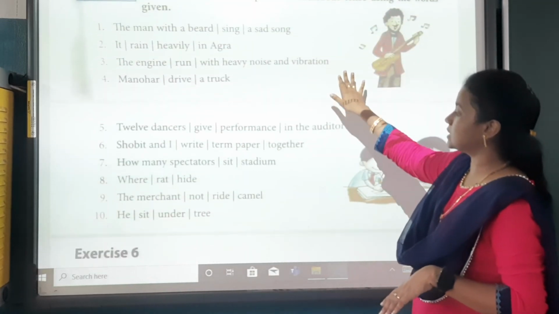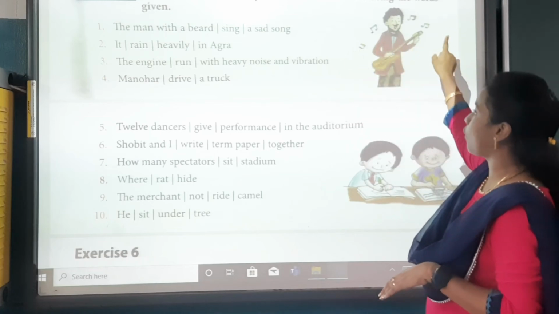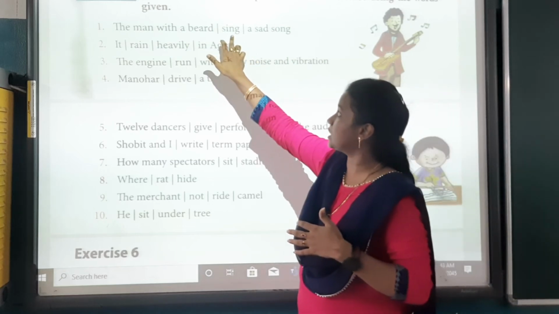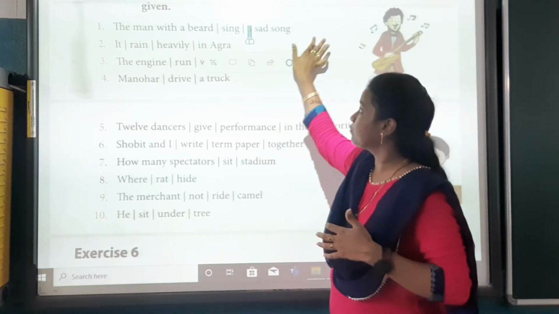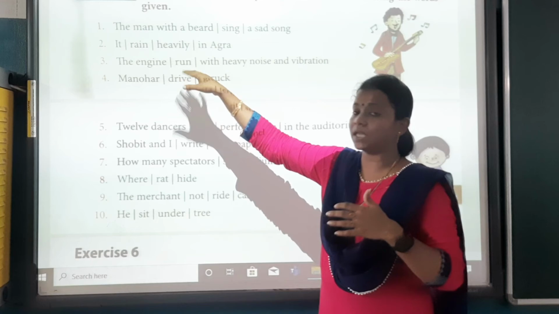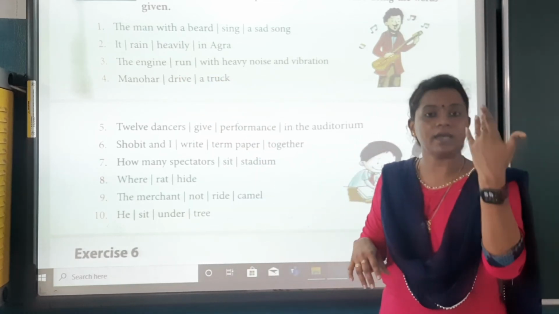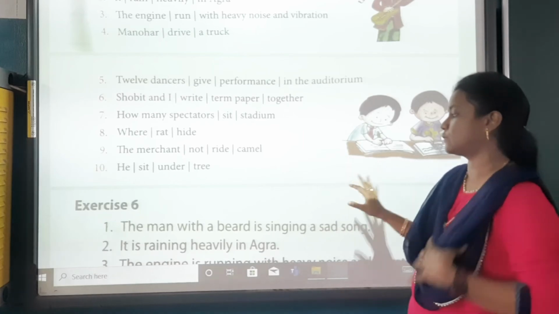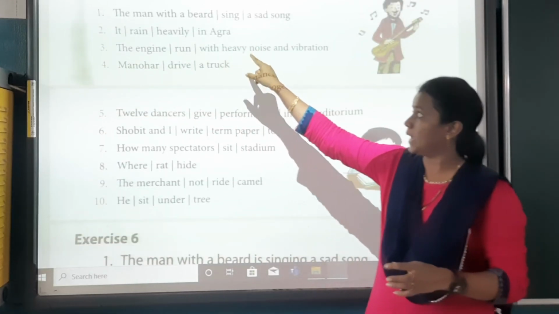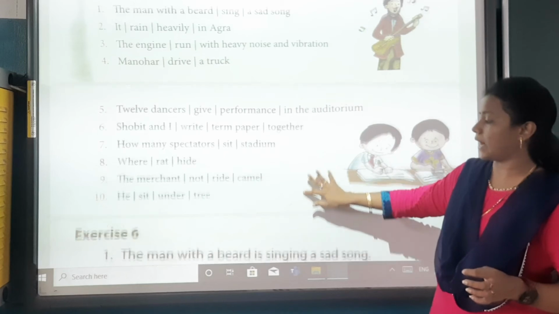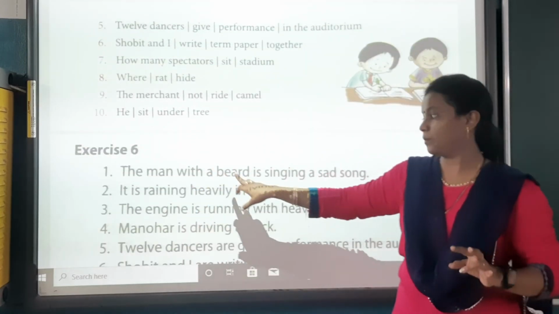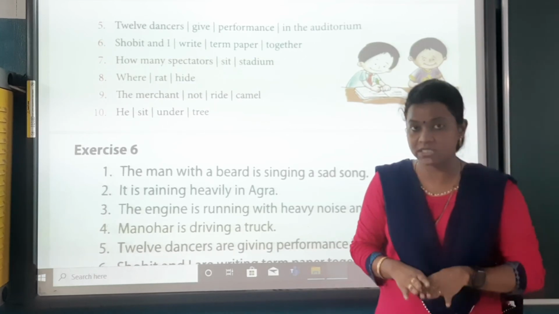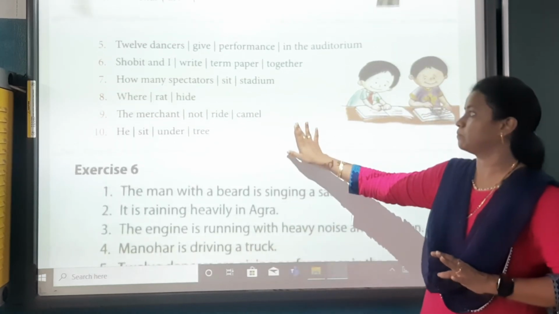Now make sentences in the simple present continuous form. Now they have given the obligation, they have given the bifurcation. So you have to see this is our verb. Okay. So we have to see according to the verb whether is, are or am will come, and according to that we have to change it into present continuous form. The man with a beard sings a sad song. The man with a beard is singing a sad song. We will maintain it in the present continuous form.